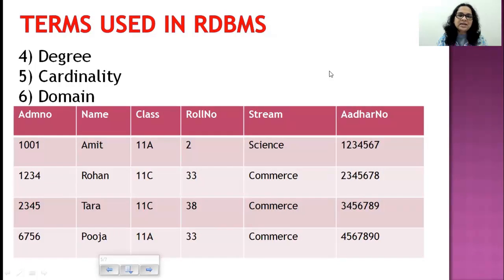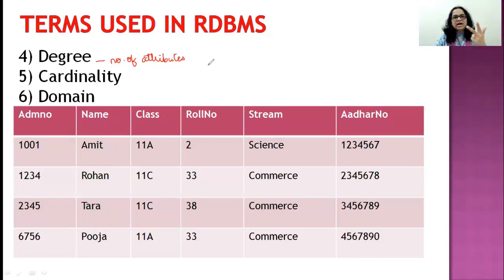Now, what do you understand by degree? Degree basically stands for the number of attributes or the number of columns. Number of attributes. How many attributes do you see here on this particular screen? You see ADMNO, name, class, roll number, stream, and Aadhaar number. So what is the degree of this relation? Is 6. A very important question from exam point of view.